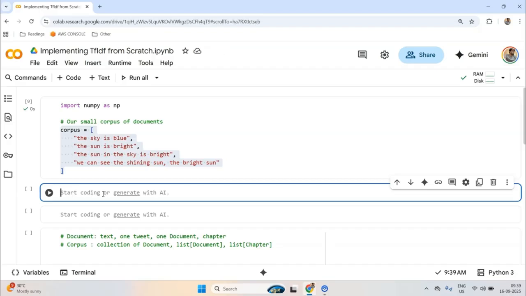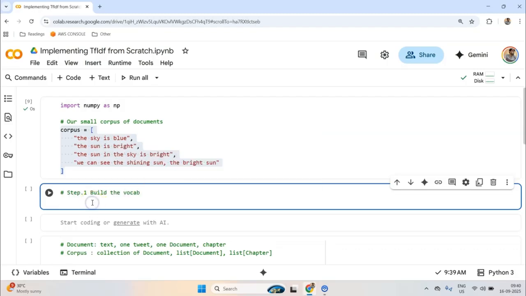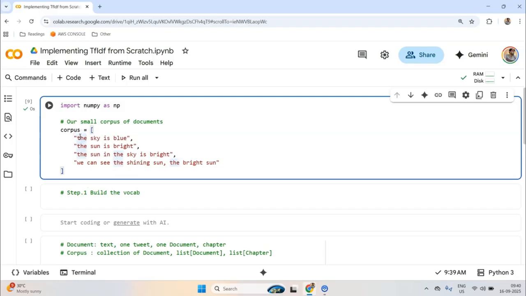Alright, so what is the first step? Let's define our steps. Step 1 would be to build the vocabulary. The reason we are doing that is that we want to find all the unique words which are used in this entire corpus.